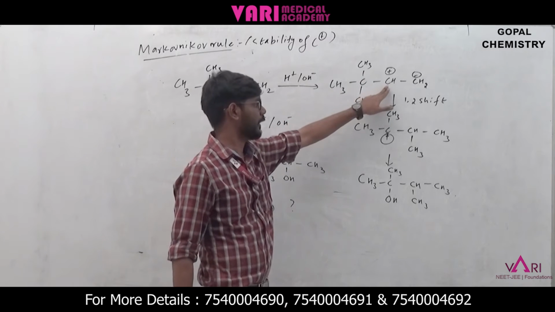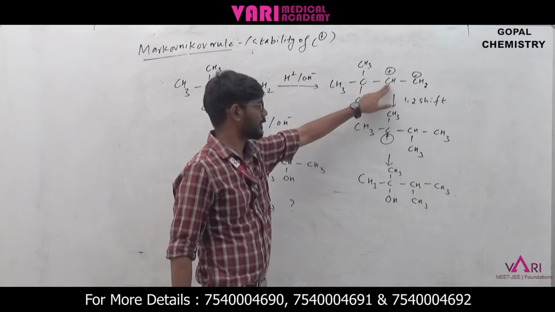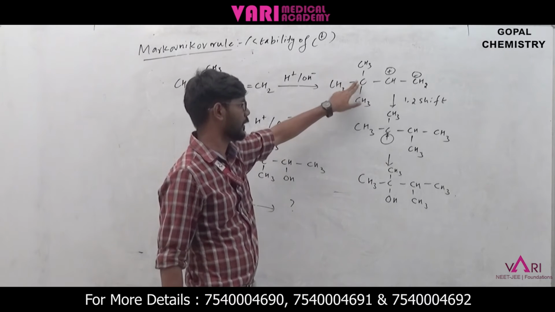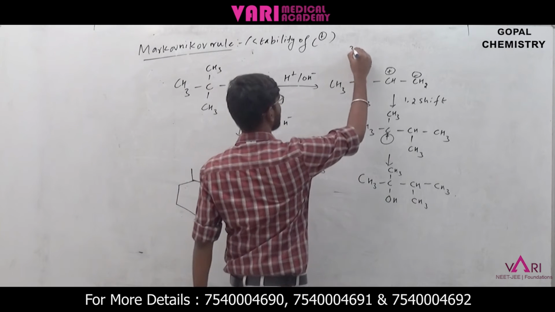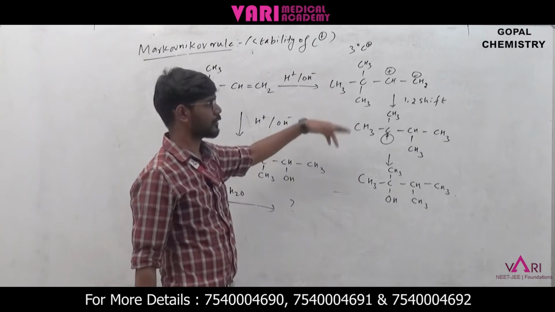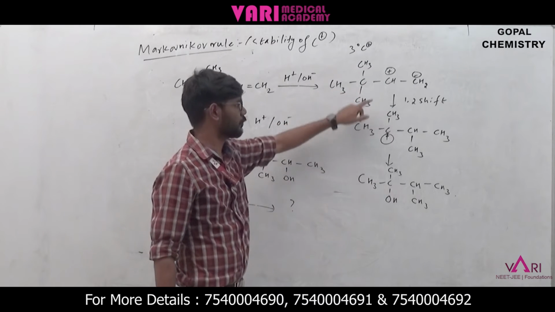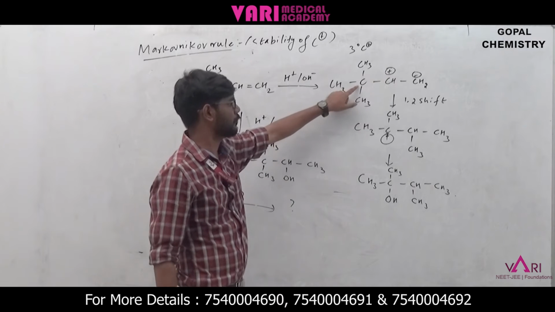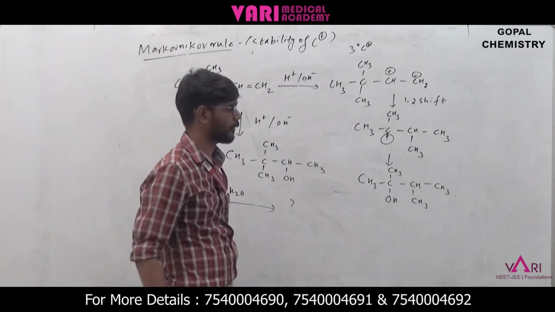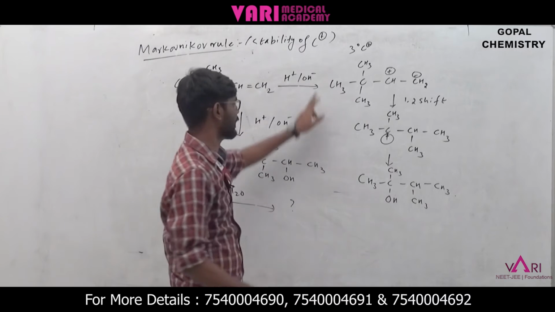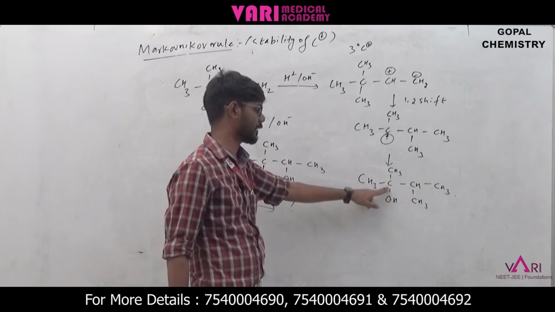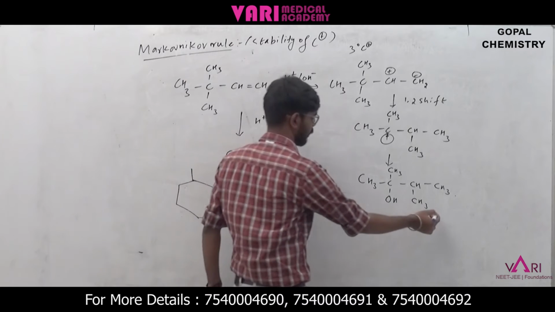Here is a secondary carbocation. If this carbocation shifts there, it will become a tertiary carbocation, which is more stable than this one. That's why the positive charge will shift to this carbon. So there we have the tertiary carbocation. Then OH minus will attack this tertiary carbocation, and the OH will add to this carbon. So we have this product.